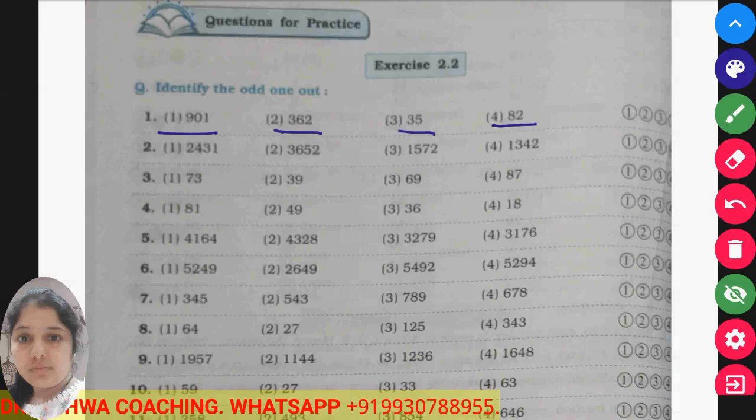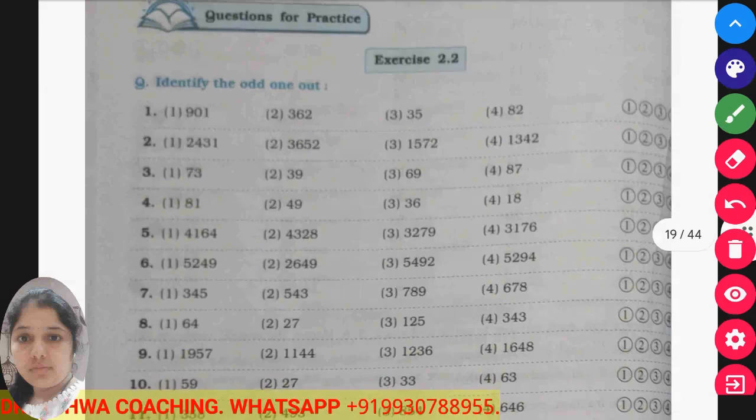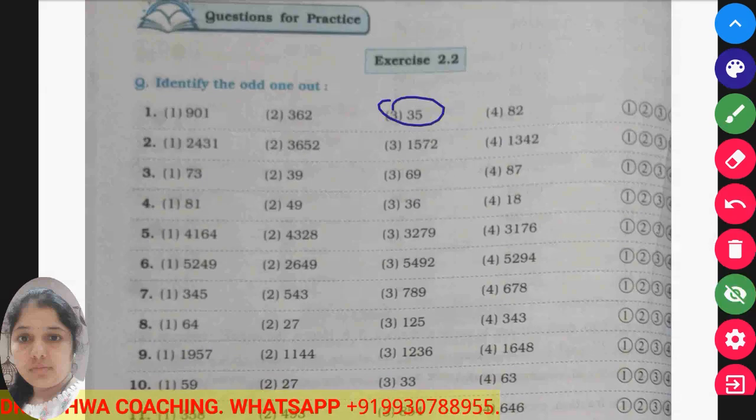So if you look carefully, 900 is a perfect square. So it is the square of 30 and 1 is added to it. 81 is a perfect square of 9 and 1 is added to it. 361 is the perfect square of 19 and 1 is added to it. But if you look, 36 is the nearer square to 35, but 1 is subtracted from 36. So the odd one out here is 35.